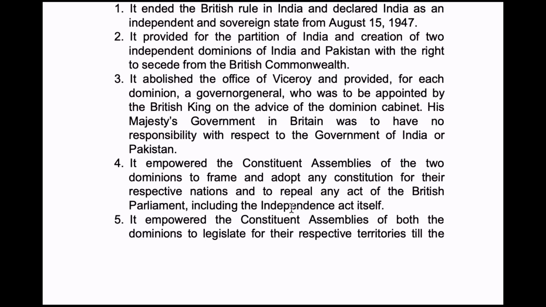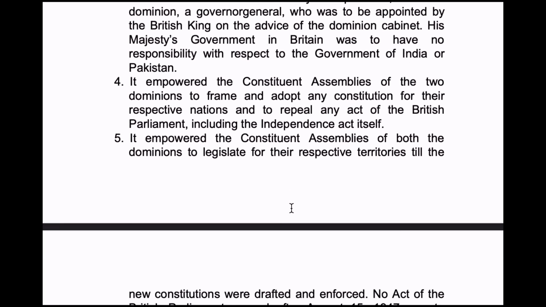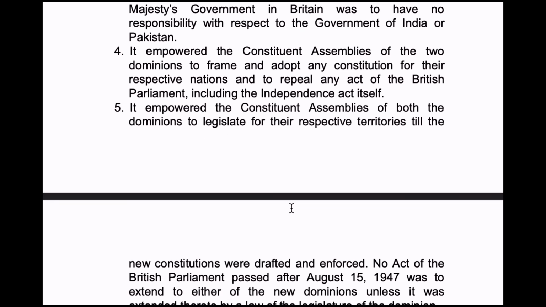So third, it abolished the office of Viceroy and provided for each dominion a Governor General who was to be appointed by the British King on the advice of the Dominion Cabinet. His Majesty's government in Britain was to have no responsibility with respect to the government of India or Pakistan. So next, it empowered the constituent assemblies of the two dominions to frame and adopt any constitution for their respective nations and to repeal any act of the British Parliament, including the Independence Act itself.